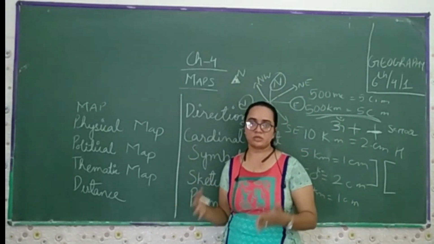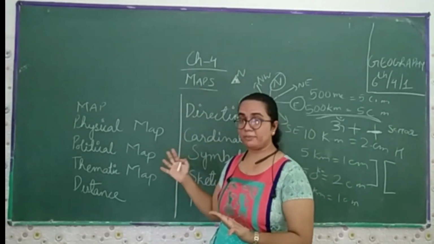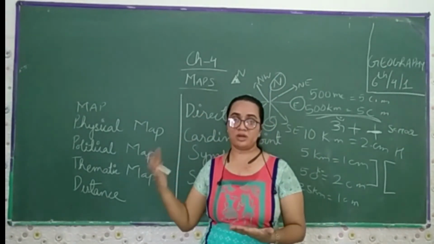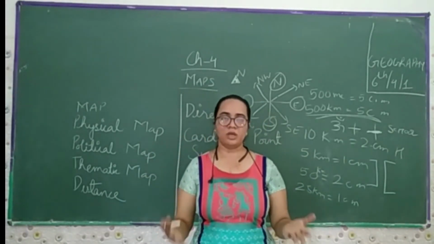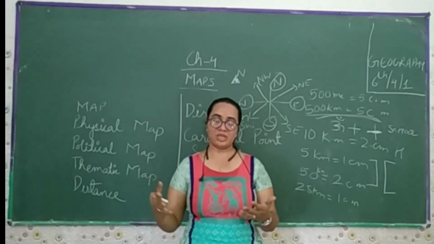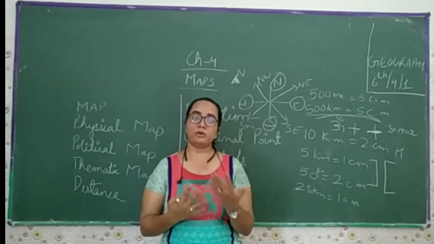So far we have discussed the plan and this chapter, and what kind of things we have learned: the physical, the political, the thematic, the direction, the symbols. So far we have learned how the map is going to help us learn about different places.